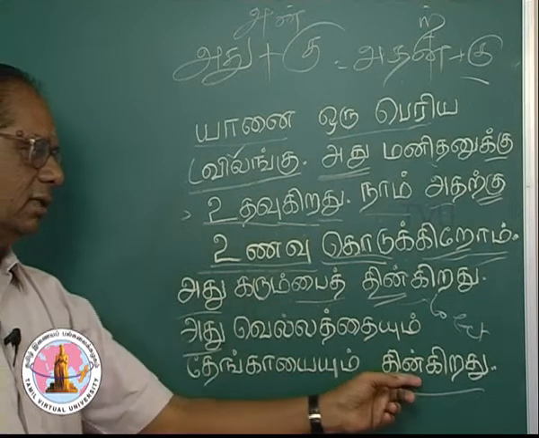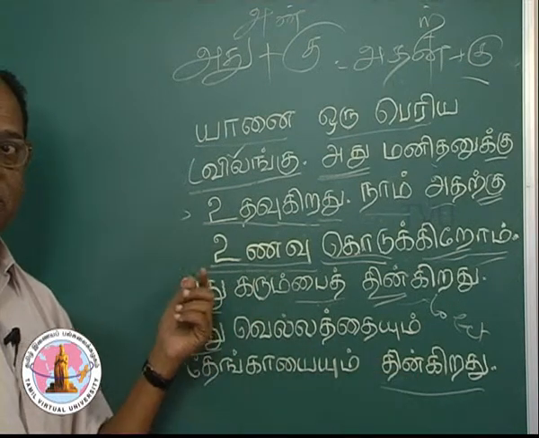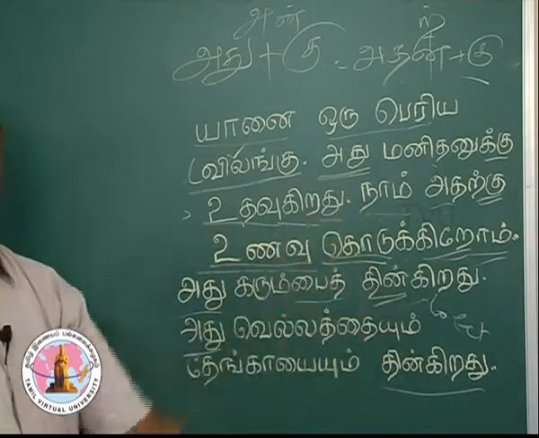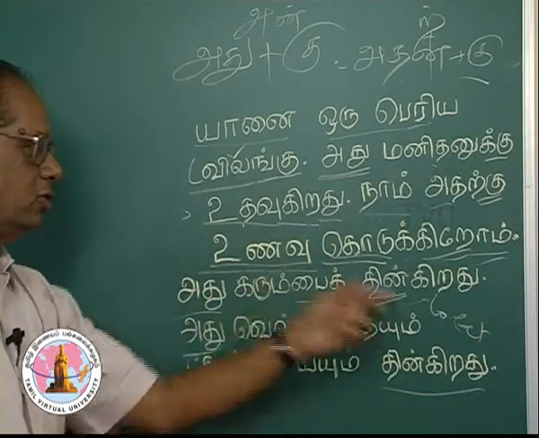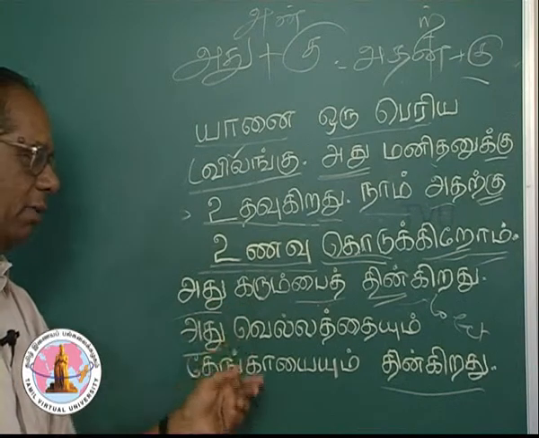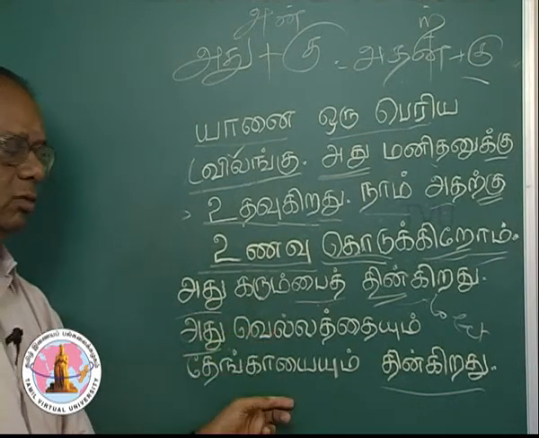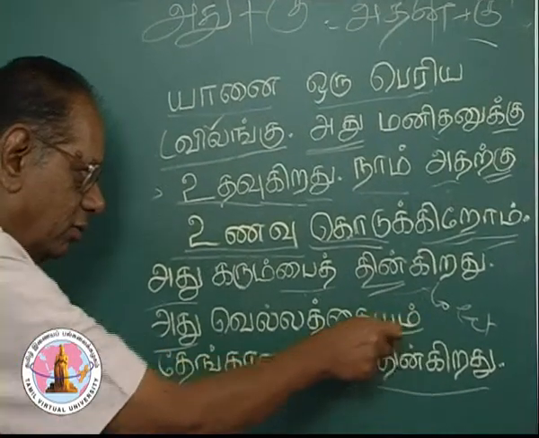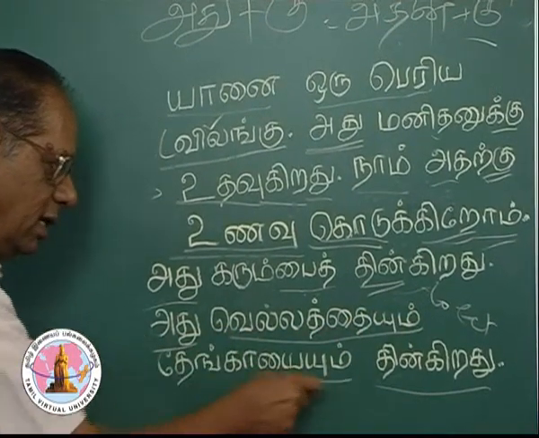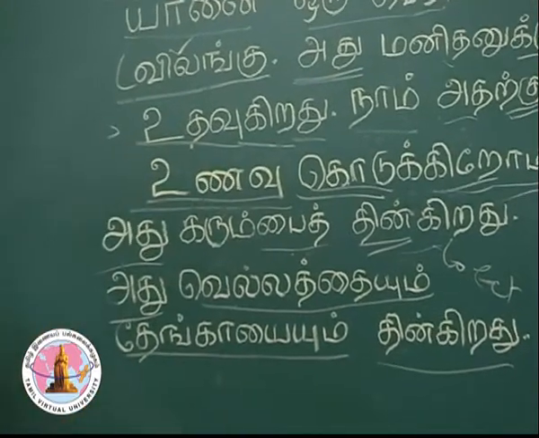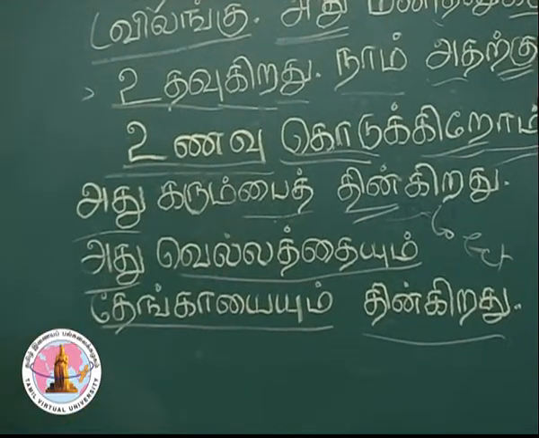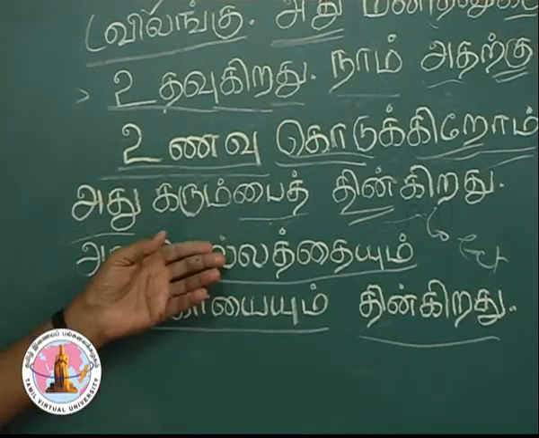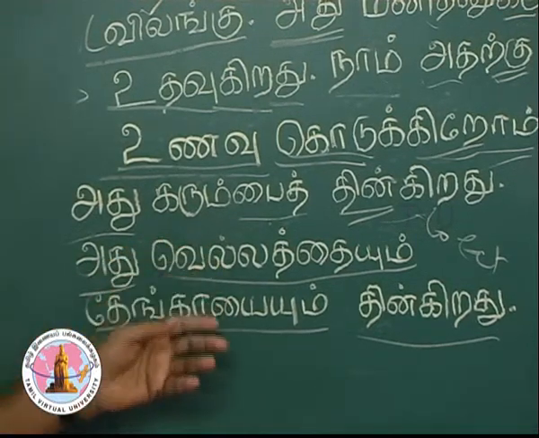In the previous sentence, we saw அது கரும்பை தின்கிறது. It eats the sugarcane. Now, I am adding two more words to this verb eat. வெல்லத்தையும் தேங்காயையும் தின்கிறது. You have to observe these two words. What are they?